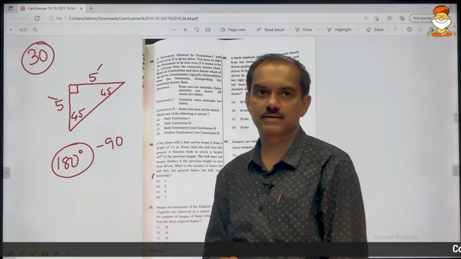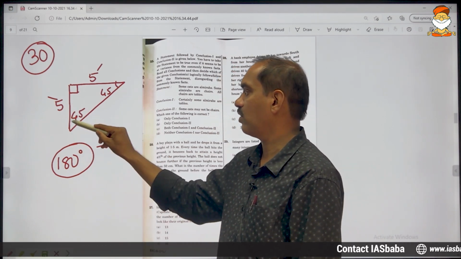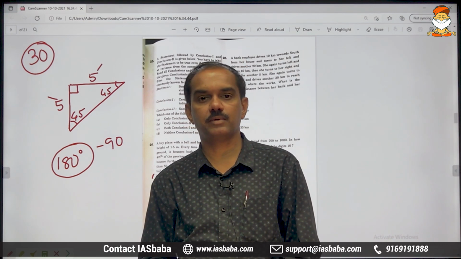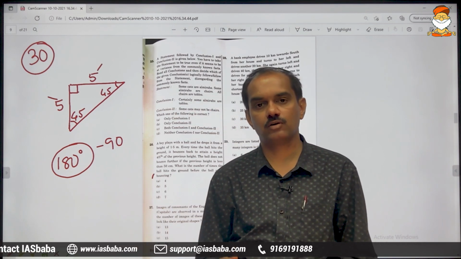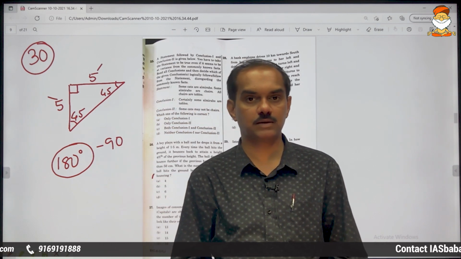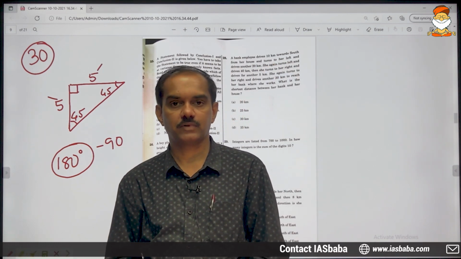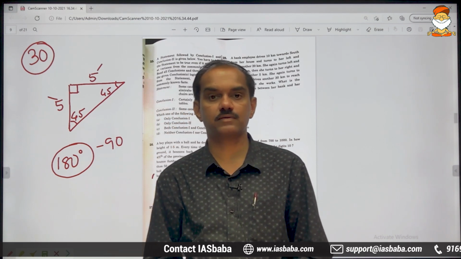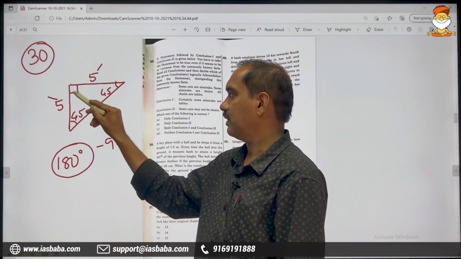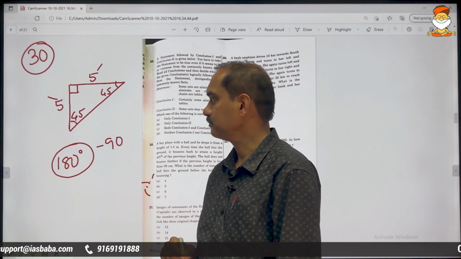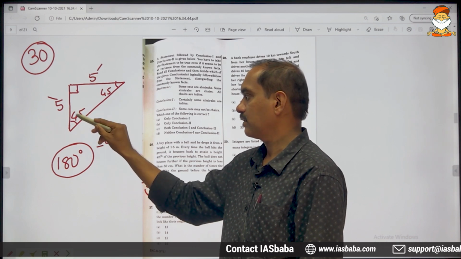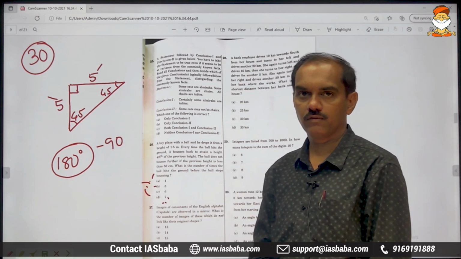If two sides are same, their opposite angles will also be equal to each other. If all three sides are same, then their opposite angles will be same, and it will become equiangular triangle. Equilateral triangle, equiangular triangle, both are same only because the sides are same, all the three sides. Therefore, their opposite angles will also be automatically same. So here two sides are same, their opposite angles will also be same. So if this is 90 and these two are same, then surely both will be 45, 45.